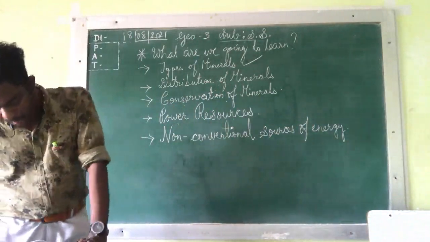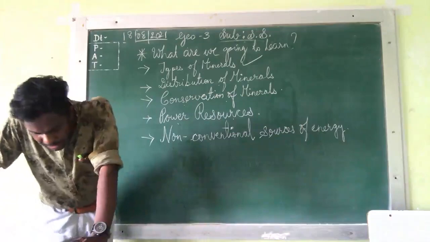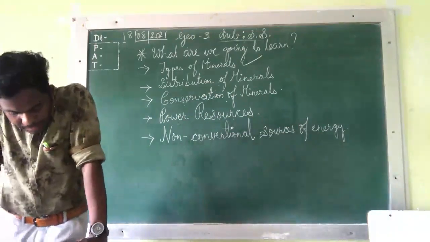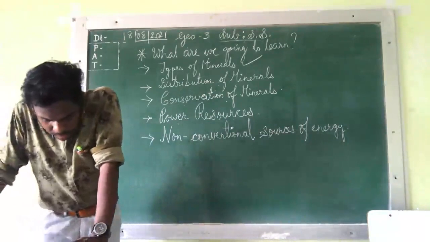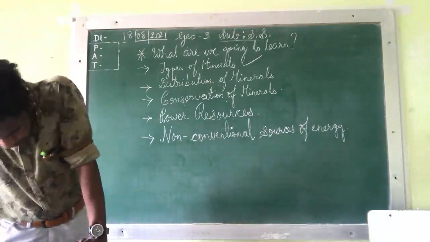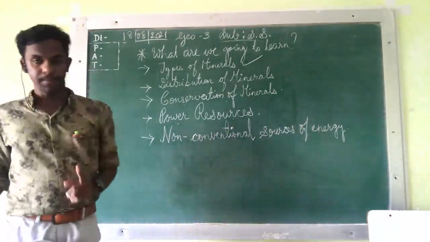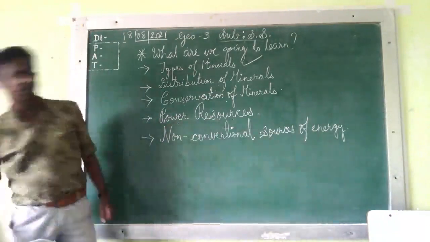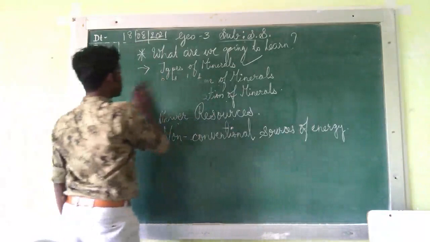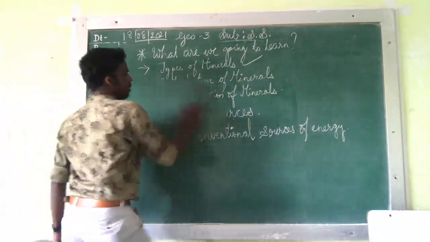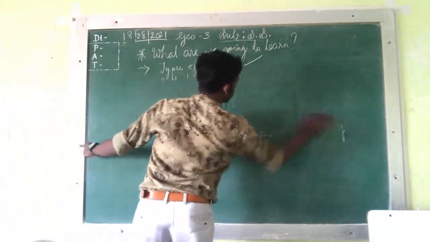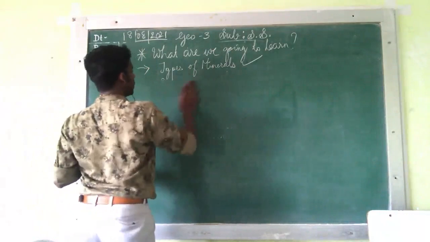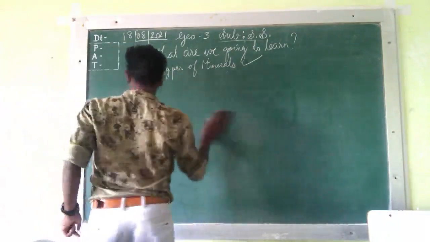Now let's see. The metal is present in raw form, that is, it contains impurities and it needs to be processed in order to yield the pure metal. Now what we need to know about metal? Okay, let me rub this because which topic is going on? Types. So types are two. Once again, let me write it on the board so that it can be clear.